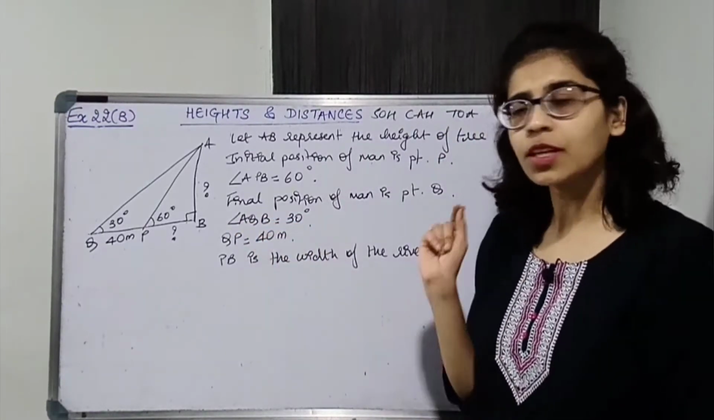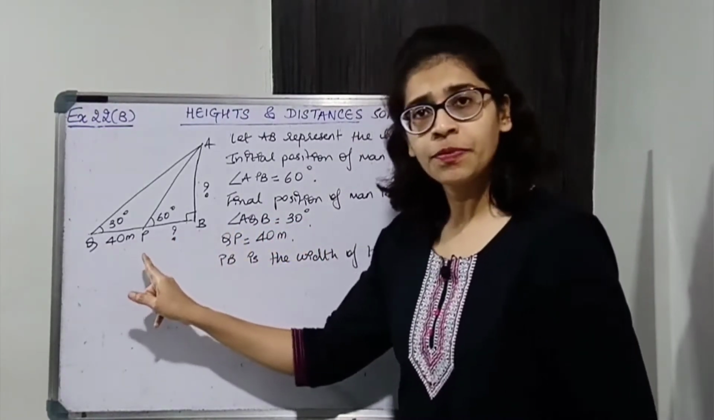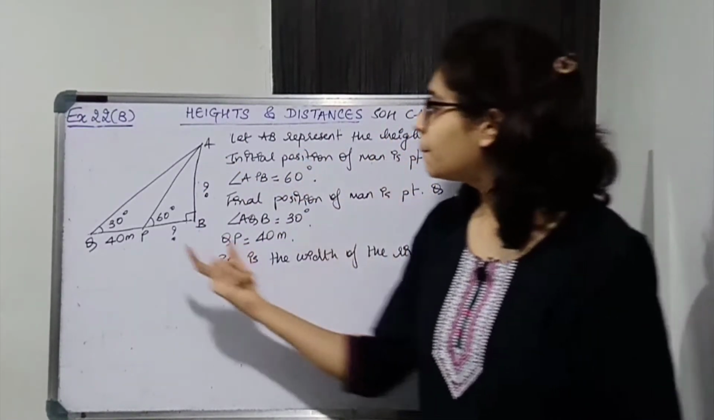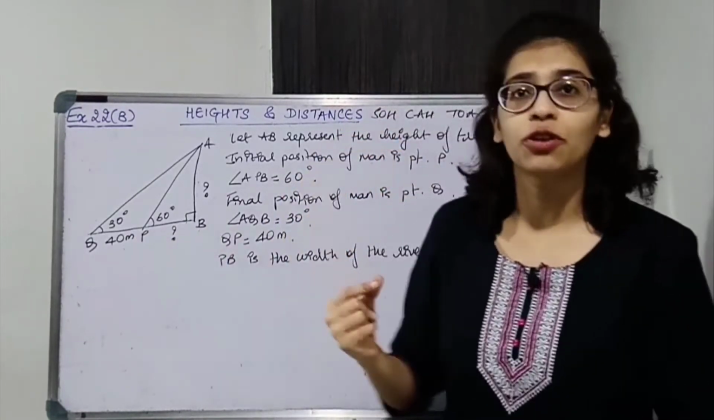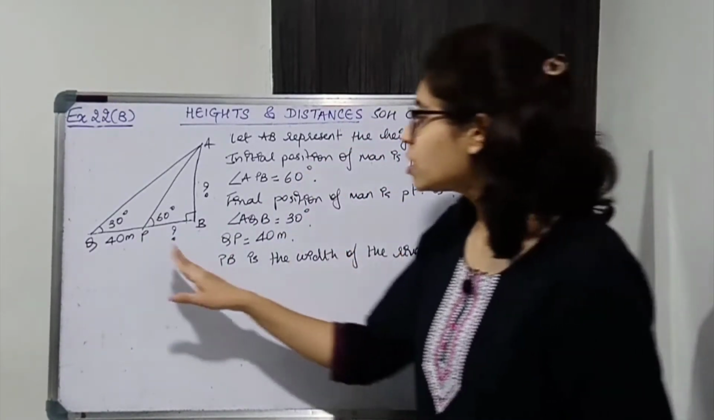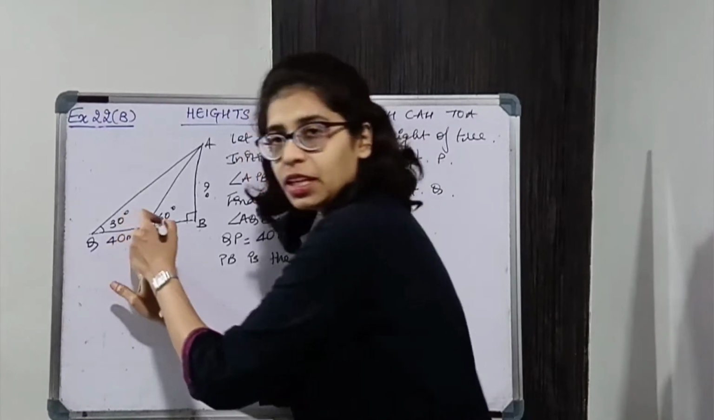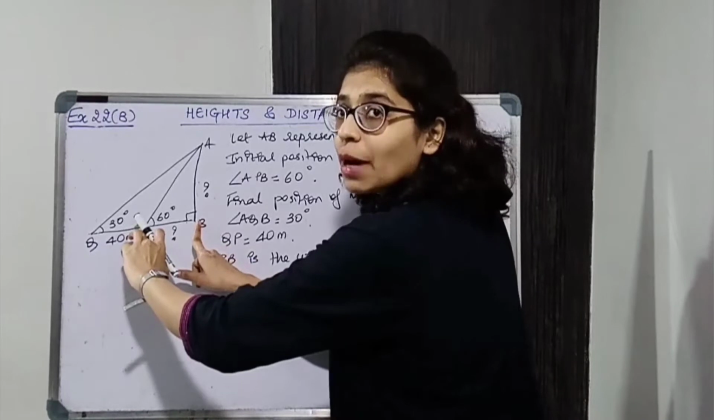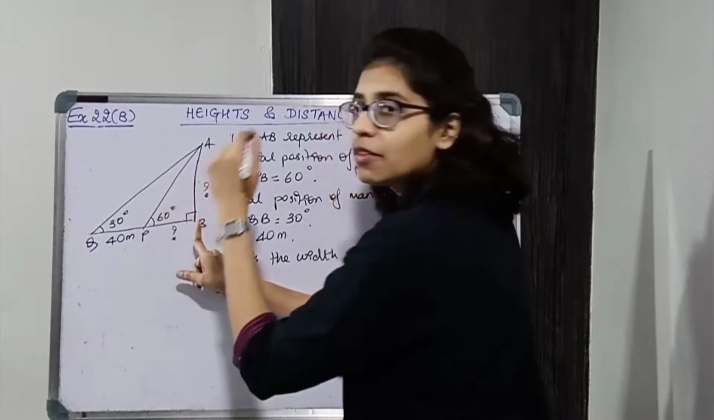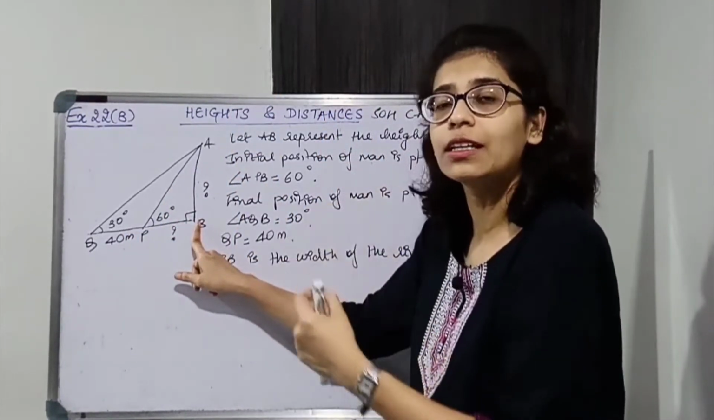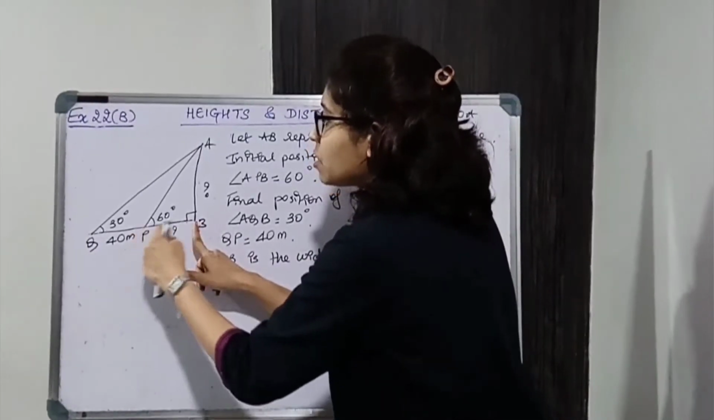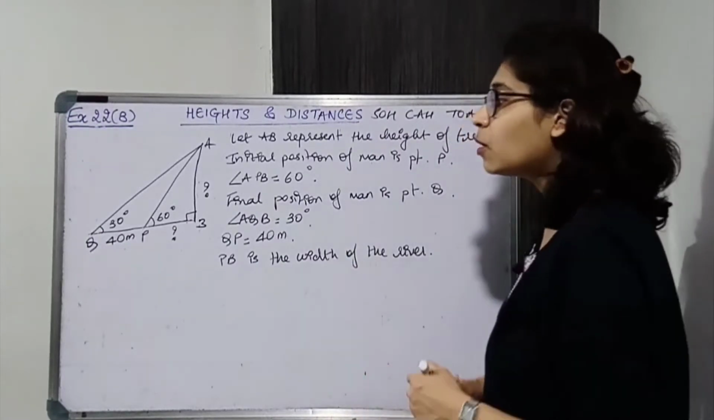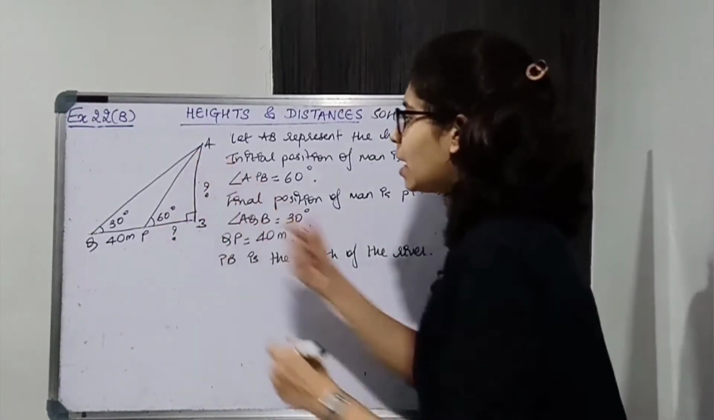Now QP is 40 and we have to find AB. AB is the height of the tree, we have written. PB is what? PB is the width of the river, because the point P is the bank of the river, and point B is the bank of the river. B is the foot of the tree, which is again the bank of the river. Between the two banks there is a river flowing, so this will be the width of the river. Now we have to find PB and AB.